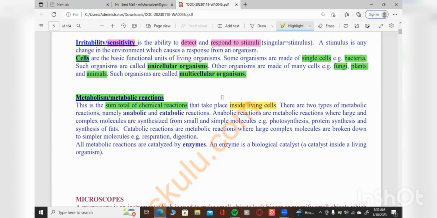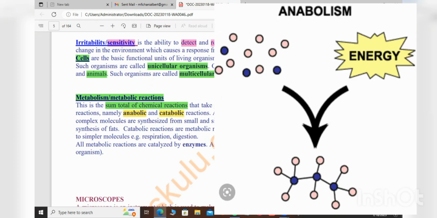So there are also two types of metabolic reactions. We have anabolic and catabolic reactions. The anabolic reactions are metabolic reactions where large and complex molecules are synthesized from small and simple molecules.